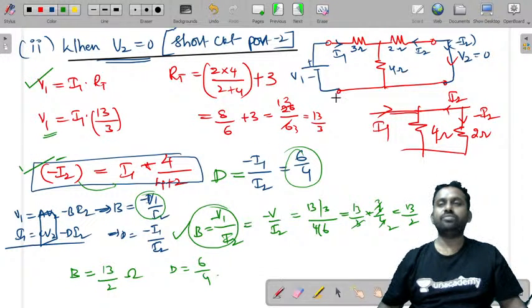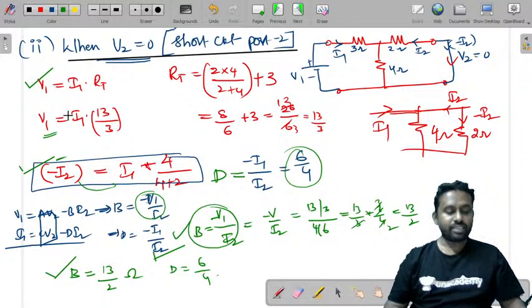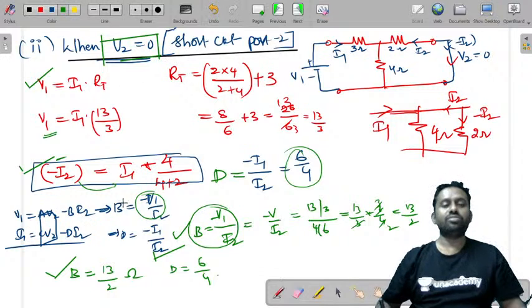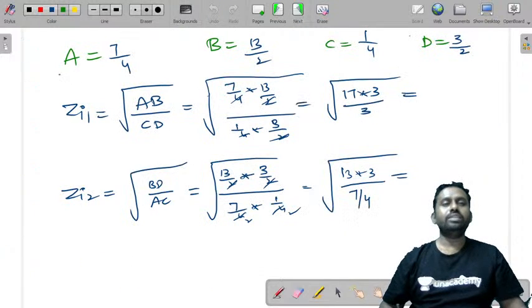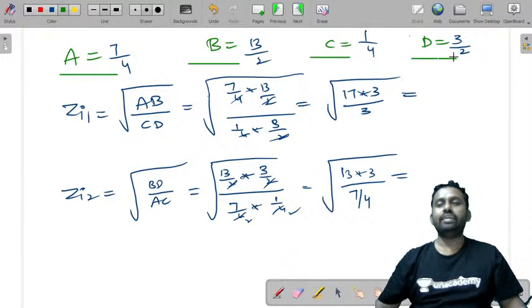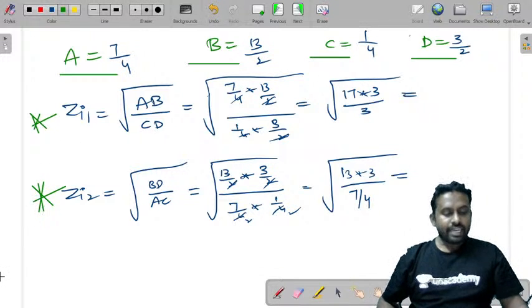Just try to figure out a relation between these three, and then we got the values of B as well as D. If there is any calculation mistake, just try to check that. So we have made the second condition and found the values of B and D. Once you get all these values of A, B, C and D, you can substitute in Zi1 and Zi2 also.